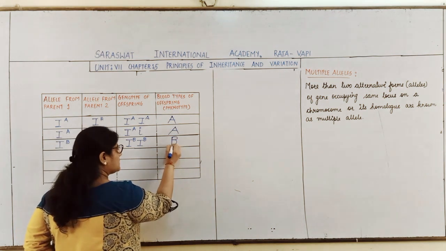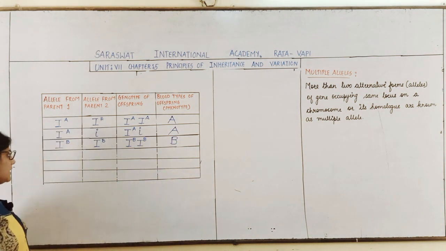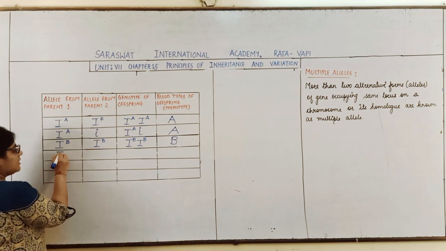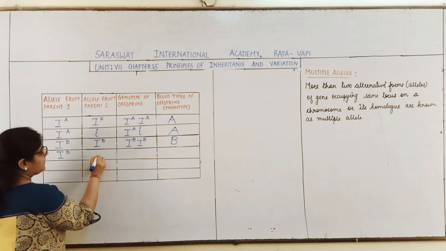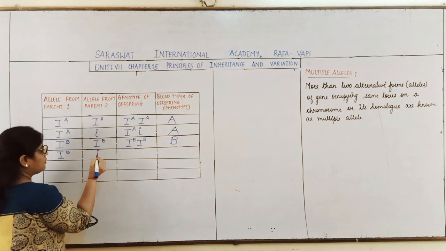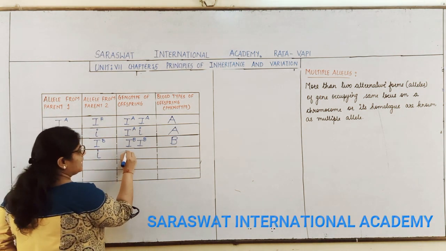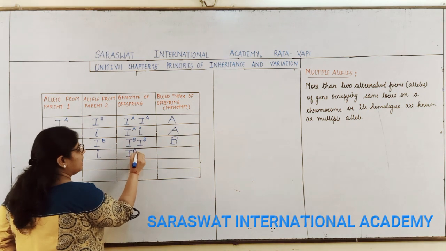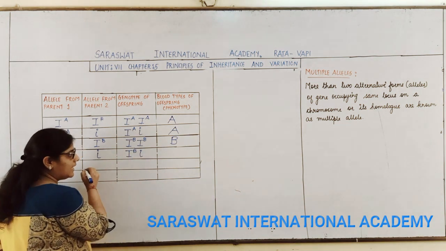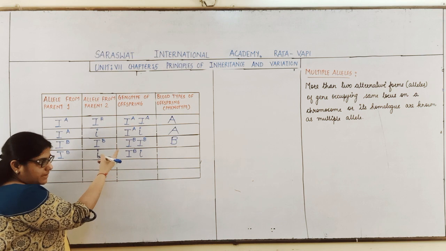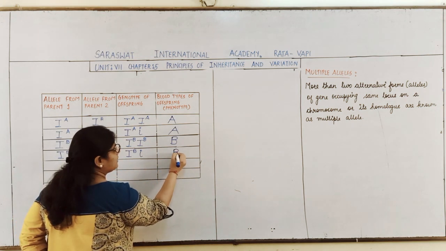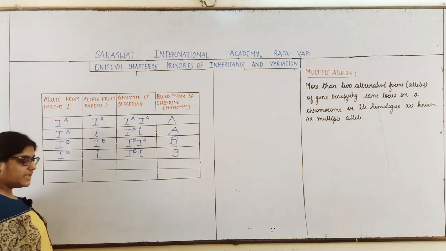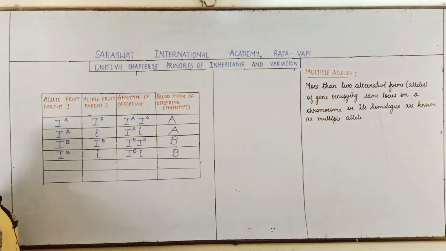Blood group of the person will be B. Similarly, one parent's allele is IB, other parent's allele is small i. The genotype will be IB and small i. Here IB being dominant over small i, IB will produce the sugar and the blood group of the person will be B.